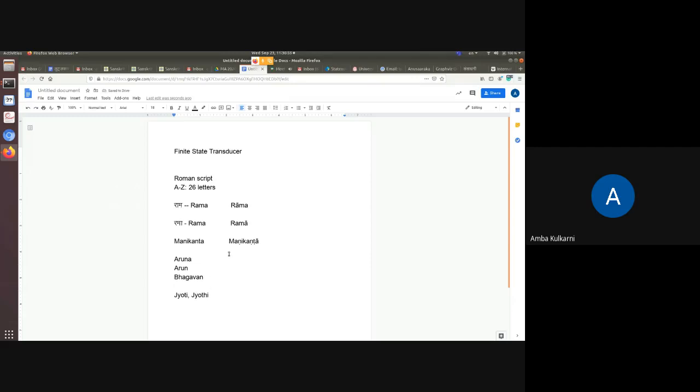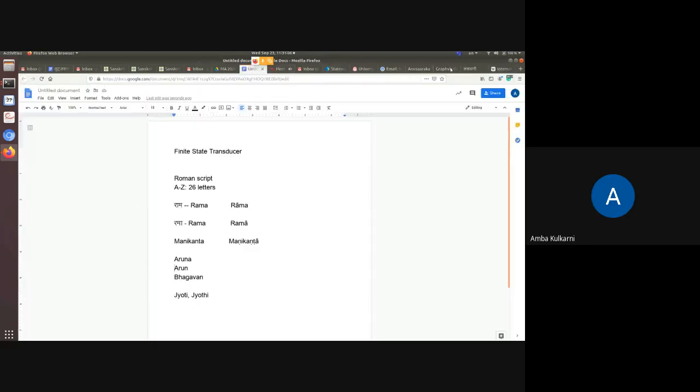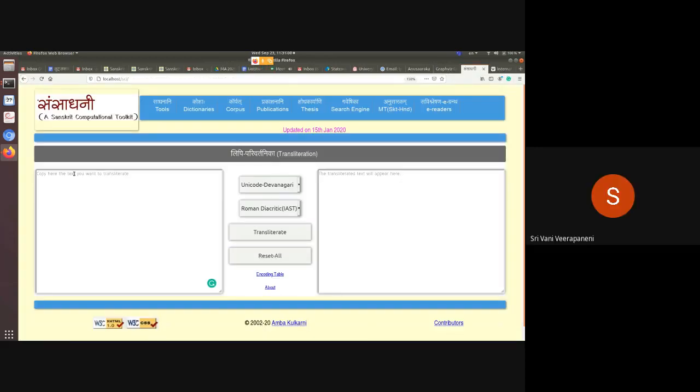Yes, okay. So this is the transliteration scheme. It's called IAST. So now suppose I write something in Devanagari. So here I will write all the names now. In Devanagari. Ram, Rama.